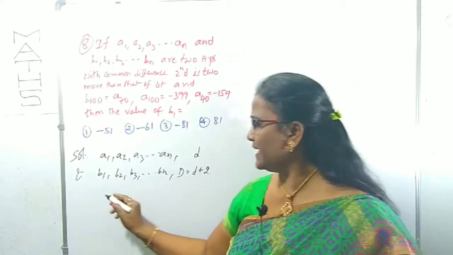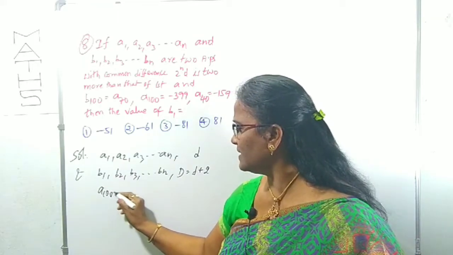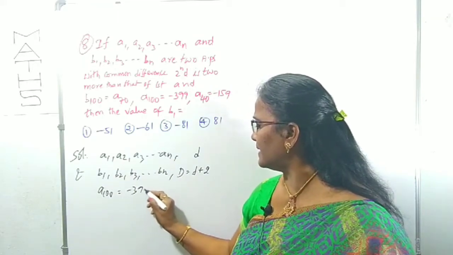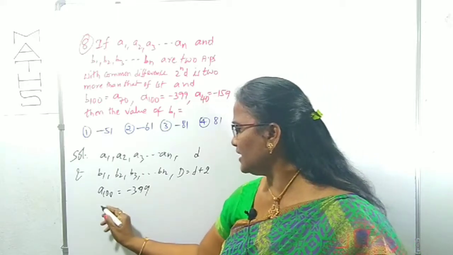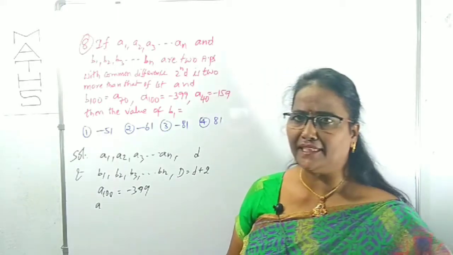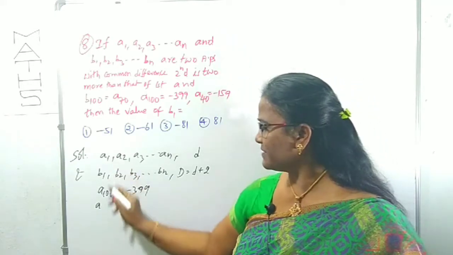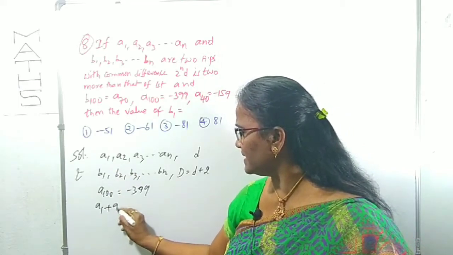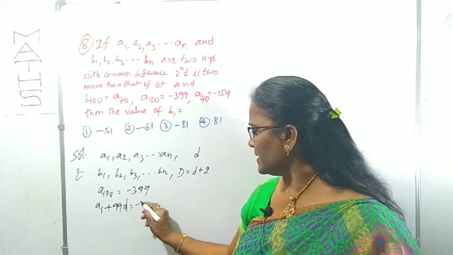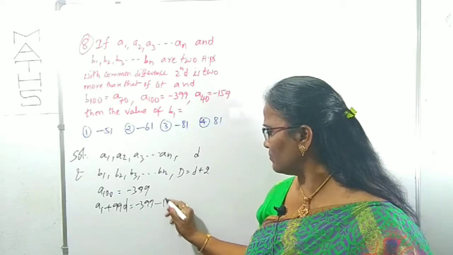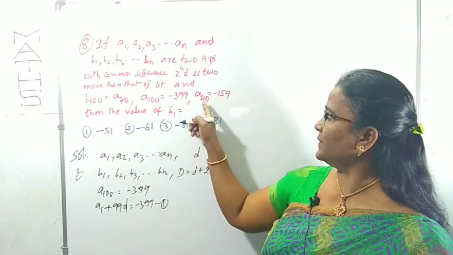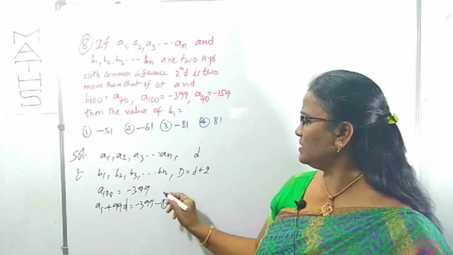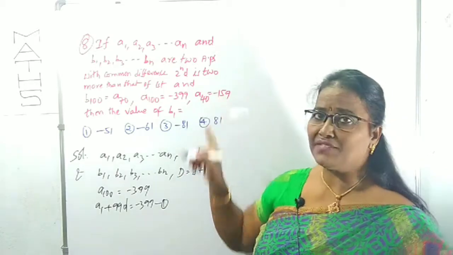So what is the first one? A100 is minus 399. A100 means A plus 99d. In place of A there is A1. So A1 plus 99d is minus 399, as equation 1. And A40 is minus 159.